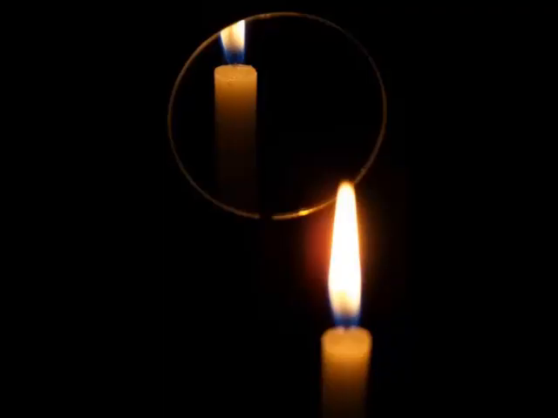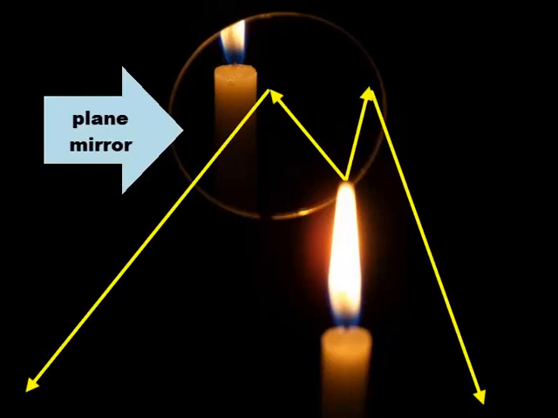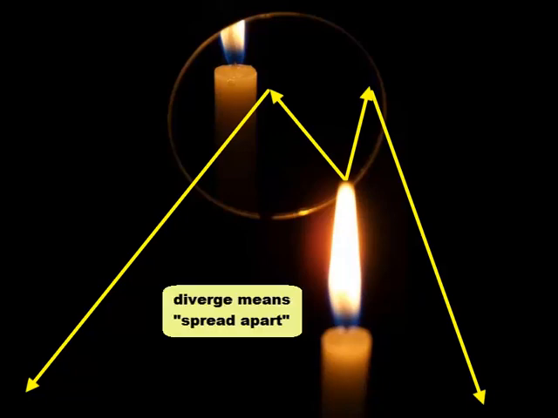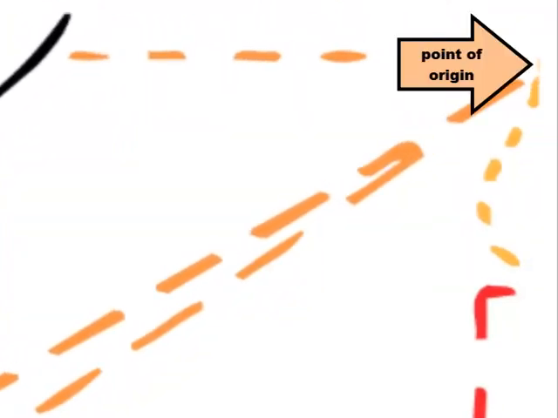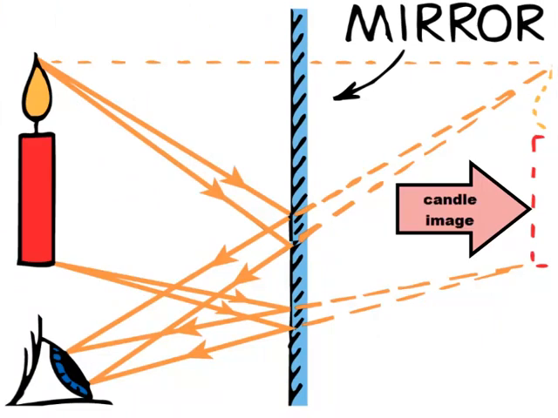If a candle flame is placed in front of a flat mirror, which physics types call a plane mirror, rays of light from the candle are reflected from the mirror in all directions. Each of the infinite number of rays obeys the law of reflection. The rays diverge or spread apart from the tip of the flame and continue diverging from the mirror after reflection. These divergent rays appear to originate from a point located behind the mirror. That's why you perceive the candle flame to be located behind the mirror.